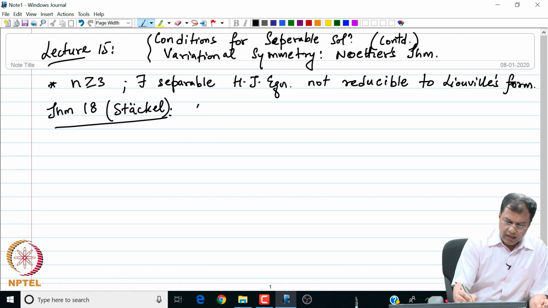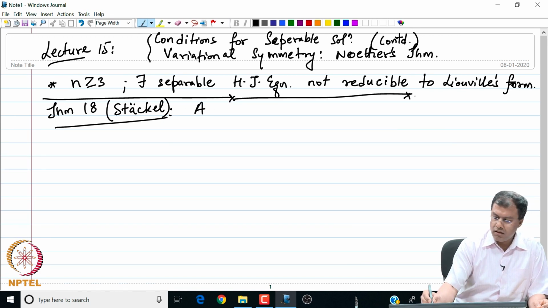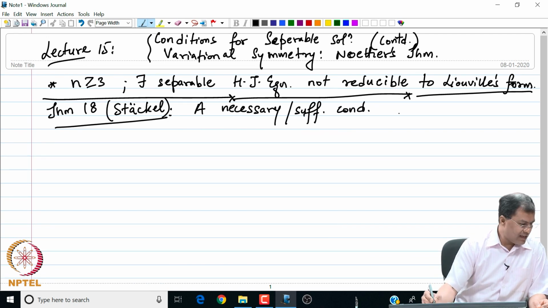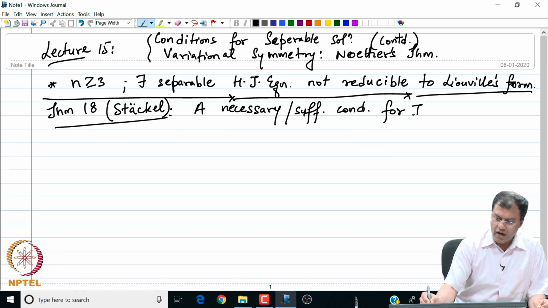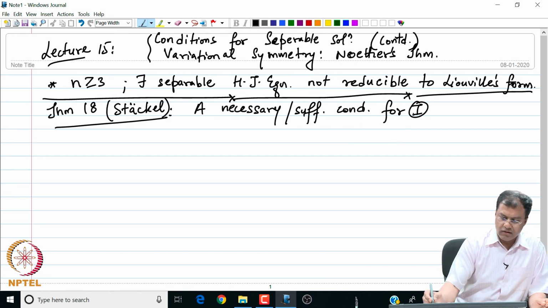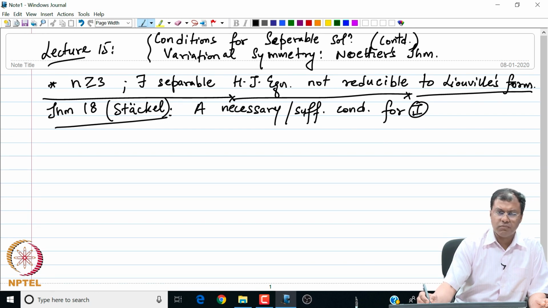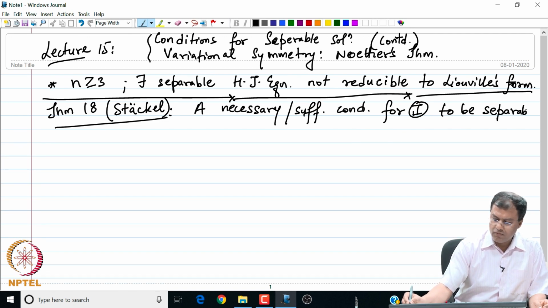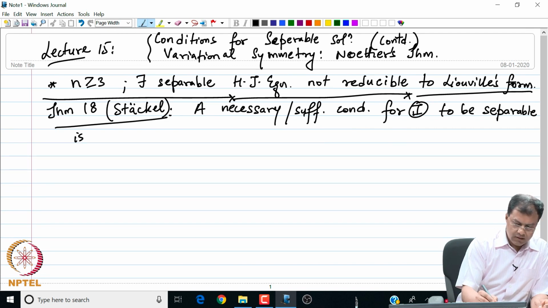What it says is the following: a necessary and sufficient condition for 1, which is our reduced Hamilton-Jacobi equation, to be separable, is that there exists a